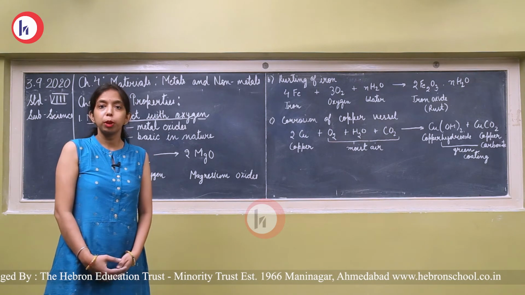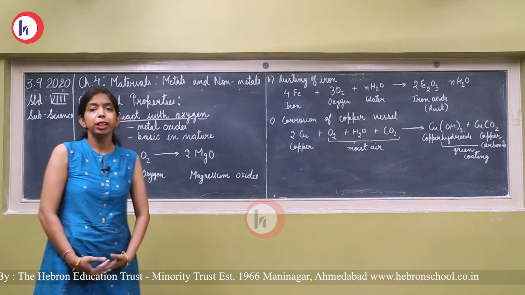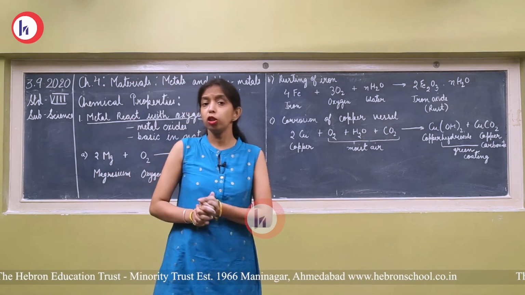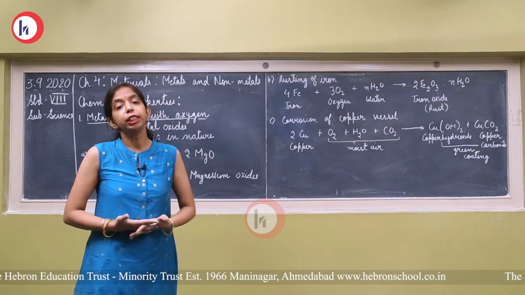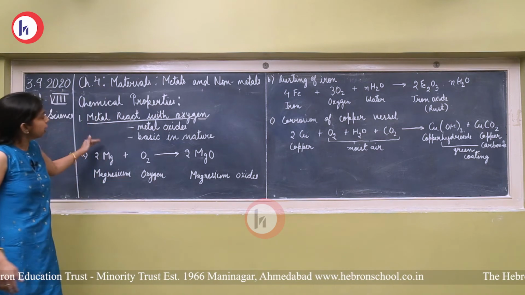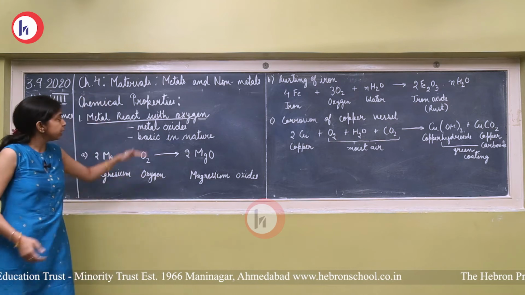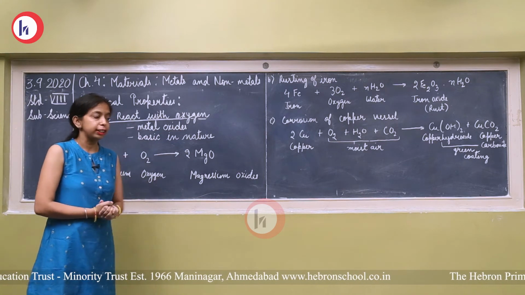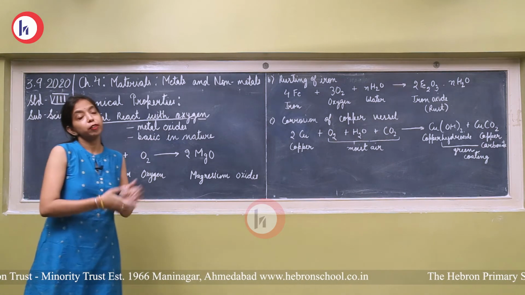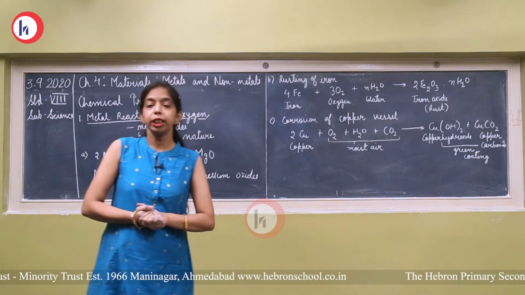Now we will discuss the chemical properties of metals and non-metals. Chemical property means they will react with other substances. Now we will see, when they react with a different type of substance, what will be the product. So first is metal reacting with oxygen. When metal reacts with oxygen, it forms metal oxide, and these metal oxides are basic in nature. Whether a substance is acidic or basic, you can test by using litmus paper.